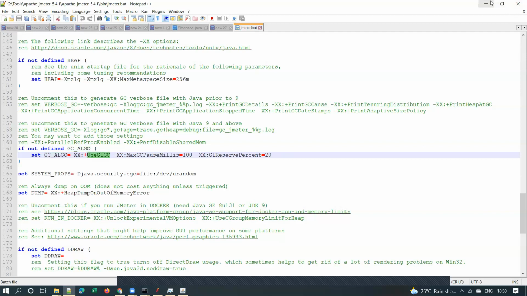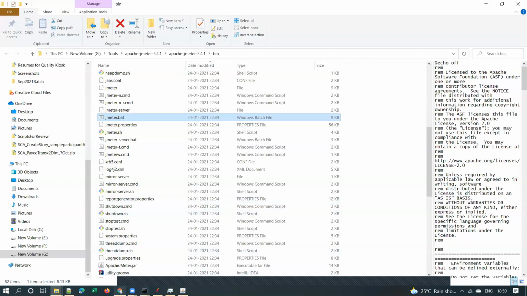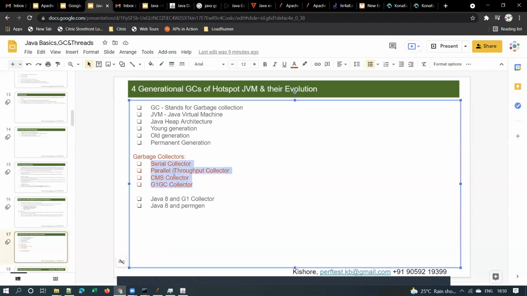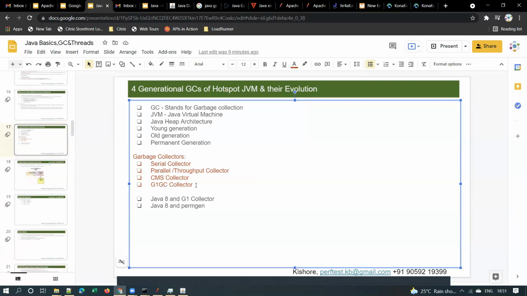When we say garbage collection happens in the background, there are different types of garbage collections. These are the different types: serial collector, parallel or throughput collector, and CMS collector. CMS stands for concurrent mark and sweep. You just need to remember the names. You need not know how they work, that is required for developers. We need not know all the internal details of how it works.